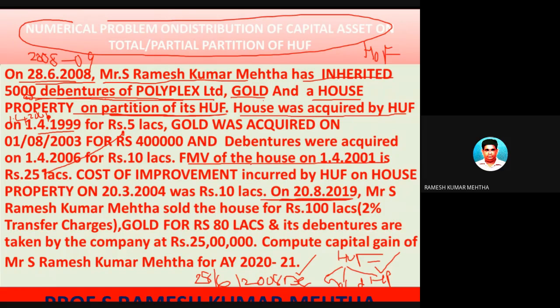So this house property was sold by whom? S. Ramesh Kumar Mehta. So it is a 20 years old house property, so it is a long-term capital asset. Now gold. Let's talk about the second one, which is gold.